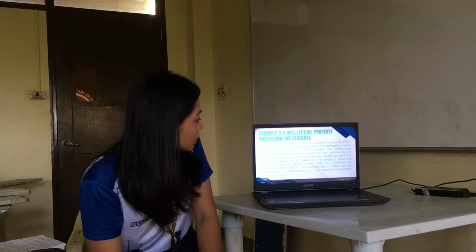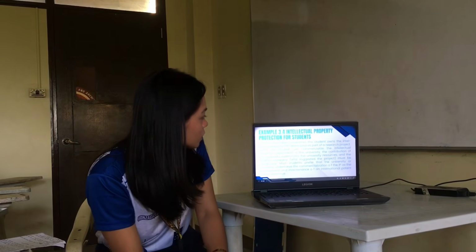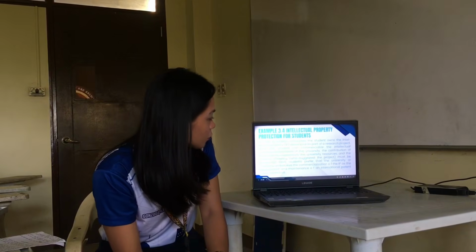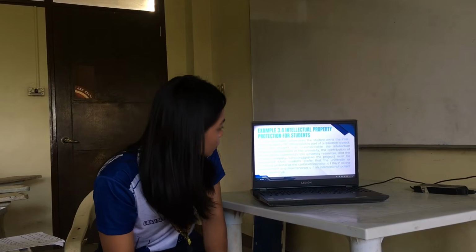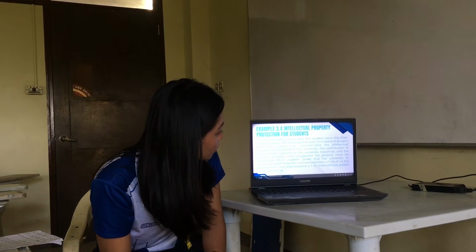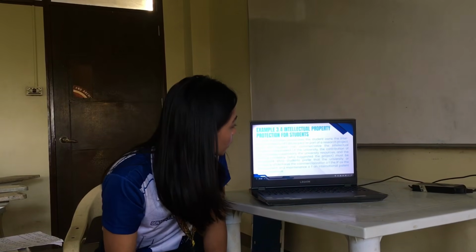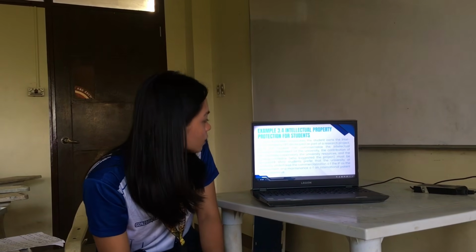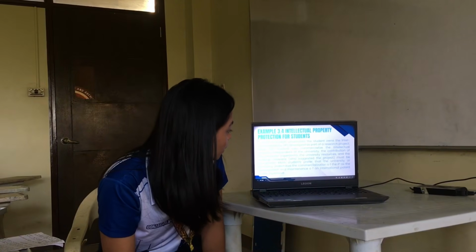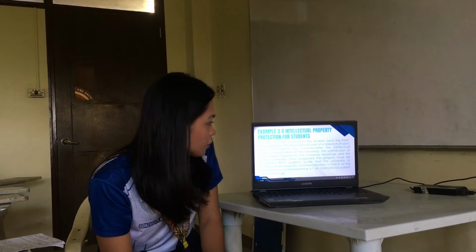So next is the example 3.4, which is the intellectual property protection for students. So in most Australian universities, the student owns the intellectual property developed as part of a research project, while the student can commercialize the intellectual property independent of the university.